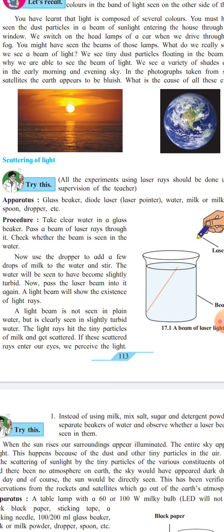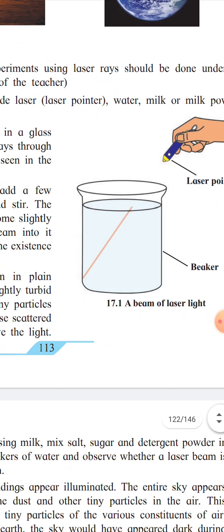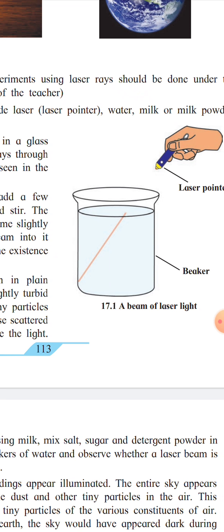And here, as you see, is the arrangement for this activity, 17.1: a beam of laser light passes through turbid water. Now, instead of using milk, mix salt, sugar or detergent in a separate beaker of water and observe the same laser beam in them.